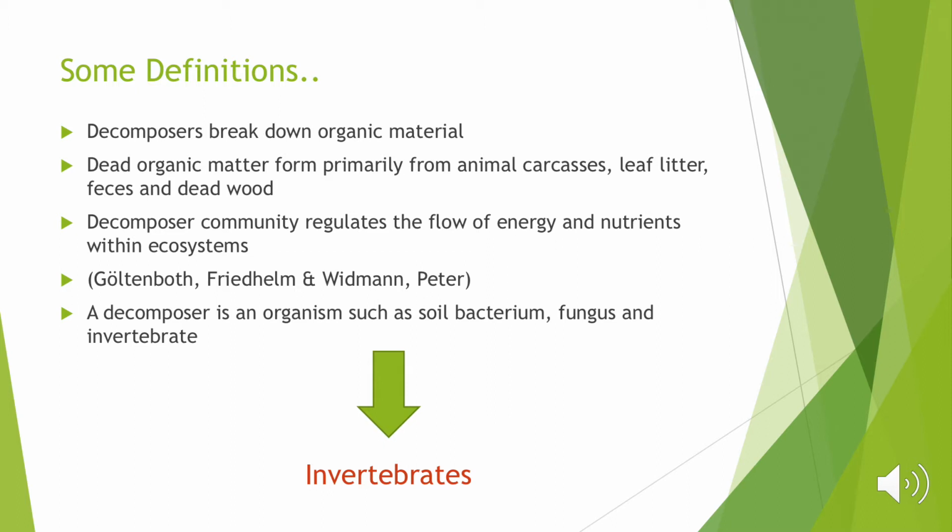This dead organic material occurs in the form of leaf litter or dead plants, dead wood, animal carcasses, and feces. The decomposer community plays an essential role in maintaining the high productivity of the earth. They overall regulate the flow of energy and nutrients within an ecosystem. A decomposer is an organism, especially a soil bacterium, fungus, or invertebrate. I am solely focusing this lecture on the invertebrate decomposers and relating their function to soil decomposition.